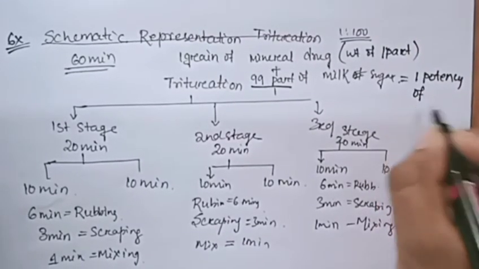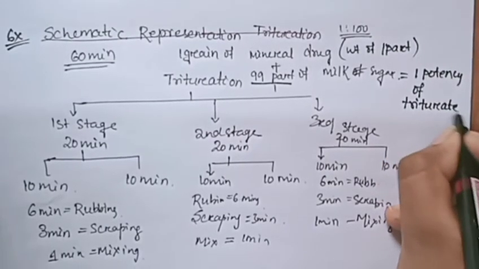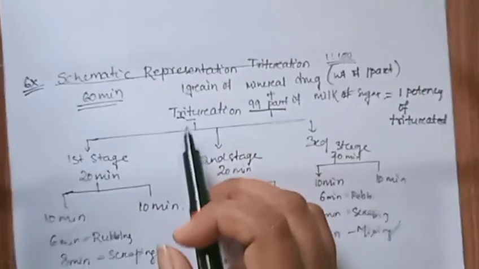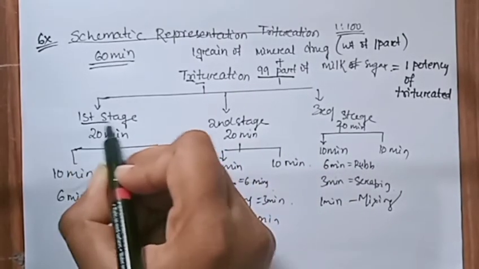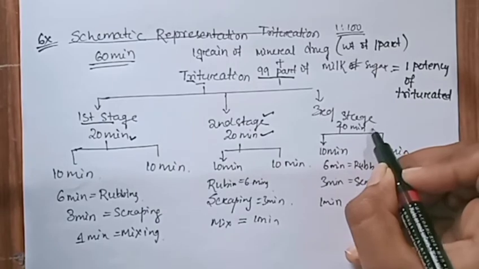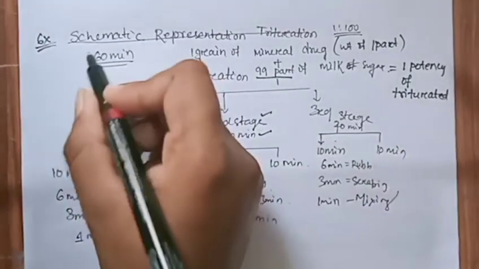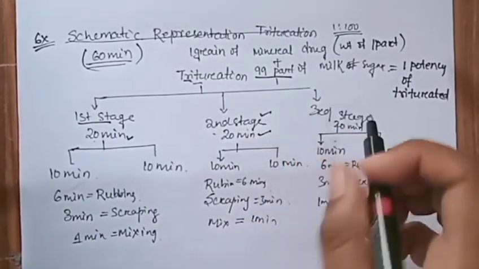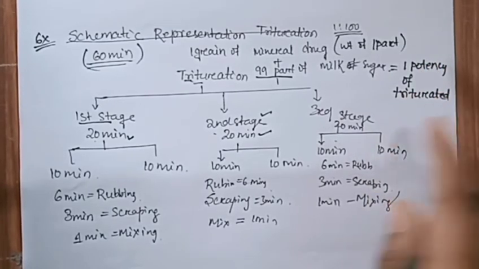of trituration. What does trituration mean here? In the trituration process, there are 3 stages. The first stage is 20 minutes, the second stage is another 20 minutes, the third stage is 20 minutes, meaning 20, 20, 20. A total of 60 minutes is required to complete the trituration process of one potency of solid drug substances.